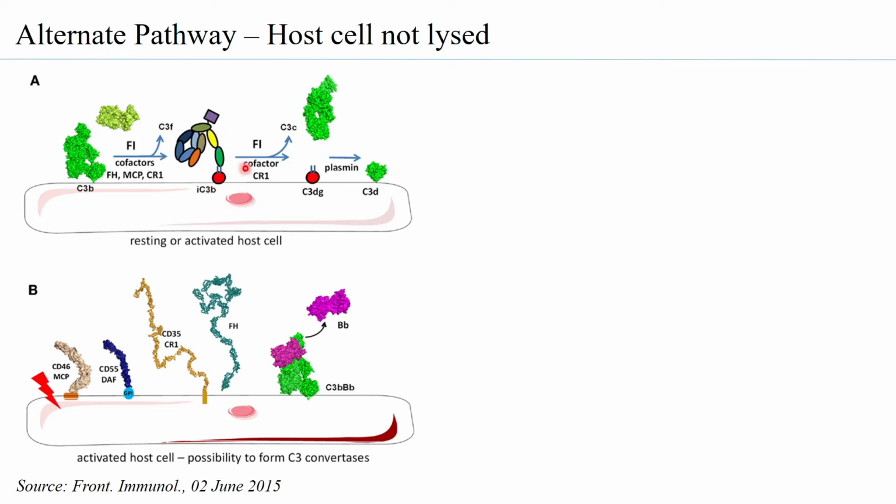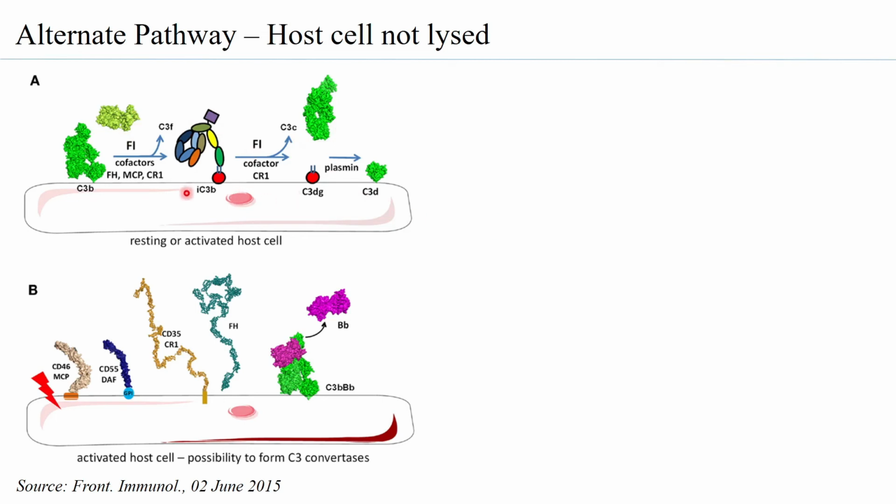And this inactive form is further converted to C3c and C3d, which can never go and bind to factor B at all. So you can see how factor I is ensuring, with the cofactors, of course, factor H, that even if C3b is bound to the surface, it is not getting activated. It is only going to get further inactivated and broken down into different components.